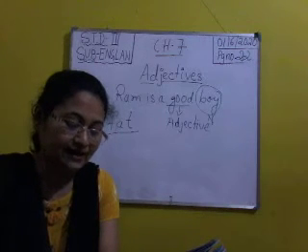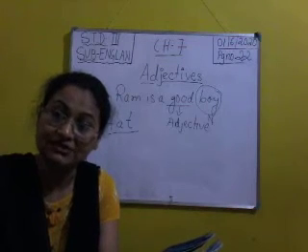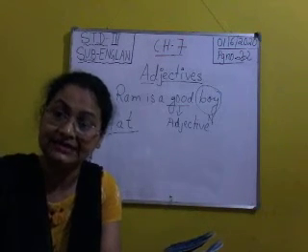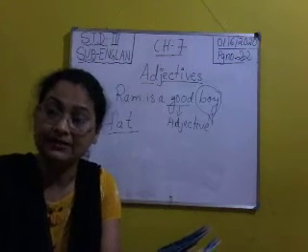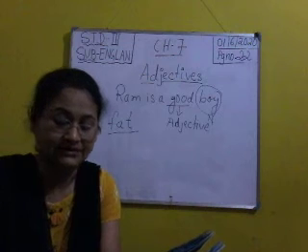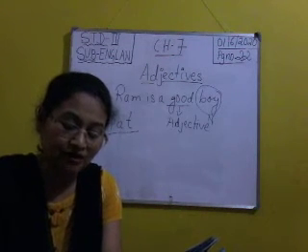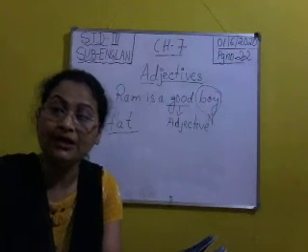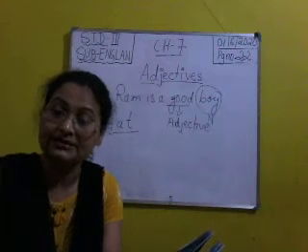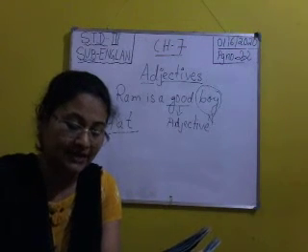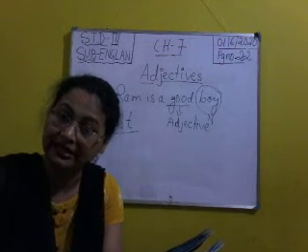Then next paragraph. When the robbers went away, Ali Baba said those magic words. Again magic words, so magic will be an adjective. You will encircle magic with red color pencil and words with green color pencil. And went inside the cave. He found a lot of gold and silver coins. Now gold and silver both are describing coins. So you will encircle gold and silver with red color pencil and coins with green color pencil.